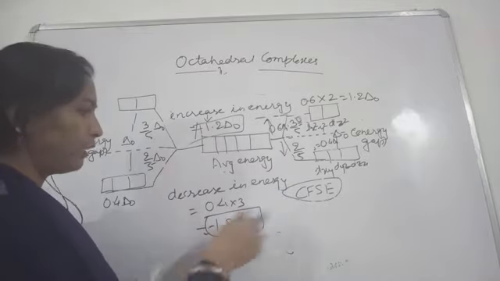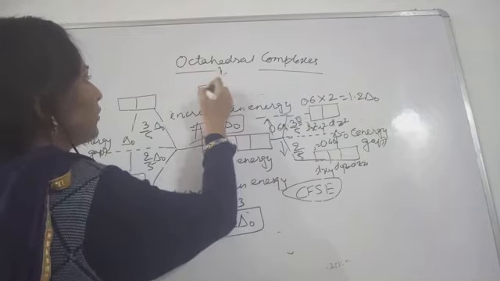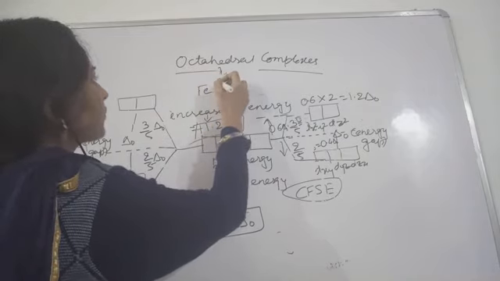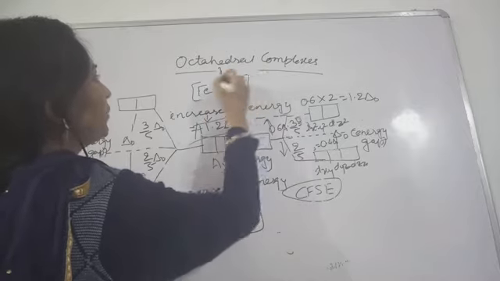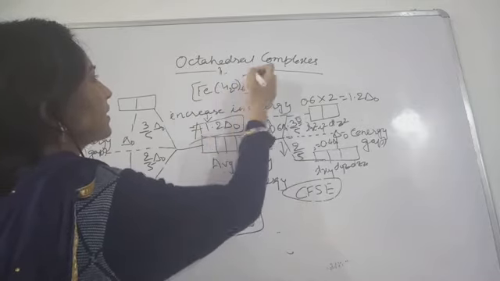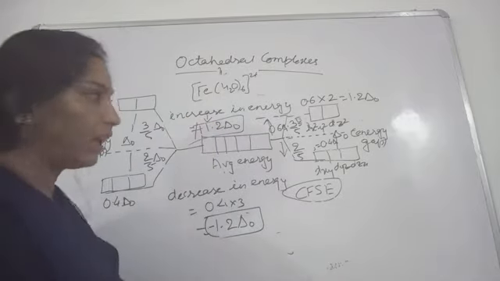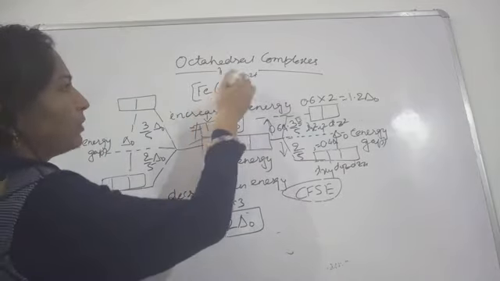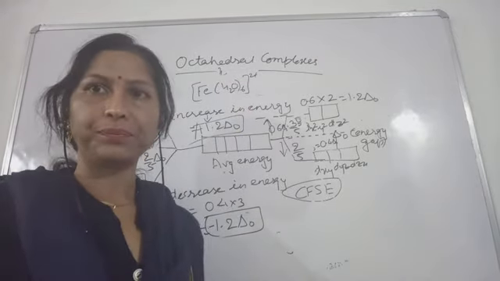Now with the help of an example, let's see this Fe(H2O)6 with a +2 charge. This iron is in the +2 state, so this will be the complex. Now, H2O is what? A strong field ligand or a weak field ligand?